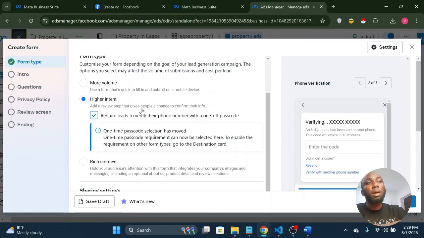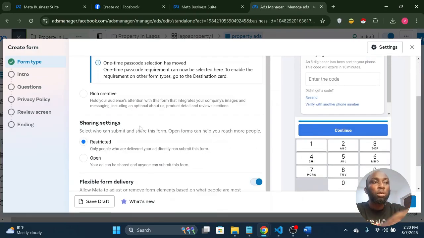Because a lot of times, even after picking higher intent, you still see unserious people. So this is an extra measure to sieve out serious and unserious people. If you are willing to go through the stress of verifying your phone number, it shows you are serious. So you can leave this tick on. It depends on you. But if you have a very high budget, I would advise you do this. Or if your budget is limited, you can remove it so you can get as many leads as possible. Whatever you decide is fine.